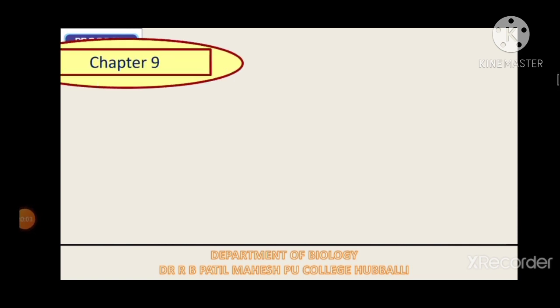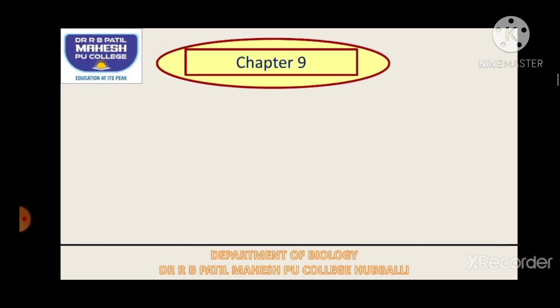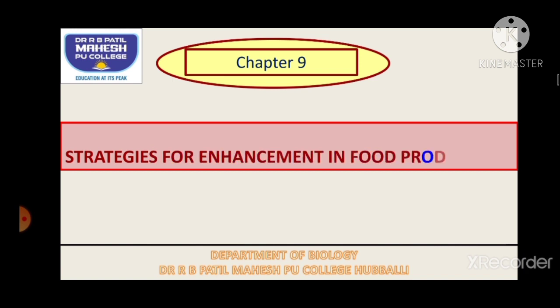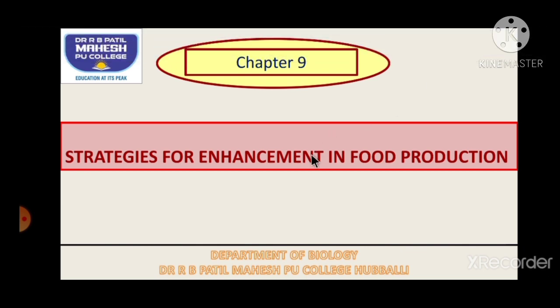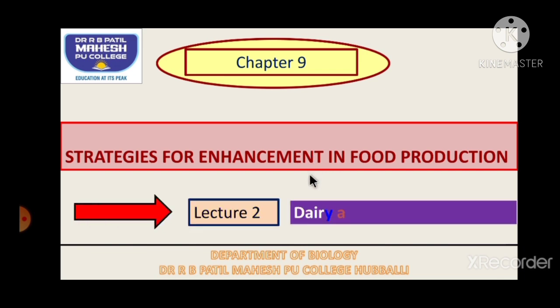Students, welcome back to Chapter 9, Strategies for Enhancement in Food Production. Students, in the last video we discussed the introductory part of this chapter, whereas today in this video let us try to understand two important branches of animal husbandry, and they are dairy and poultry farming.